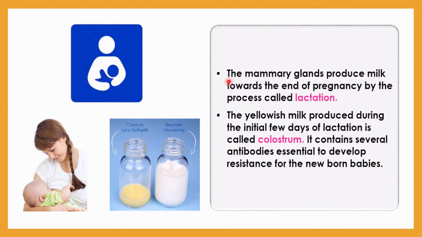Initially the milk which is produced will be yellowish milk. The yellowish milk is produced during the initial few days, maybe 2 to 3 days of lactation, and such a milk is called colostrum. Here you can see this is a normal milk and this is colostrum, which is slightly yellow. It will contain several antibodies, especially IgA antibodies. This antibody content is essential to develop resistance in newborn babies, so it will keep disease away from the babies.